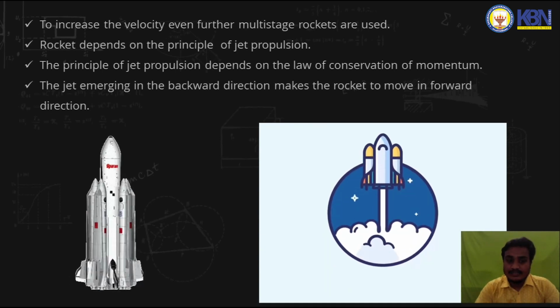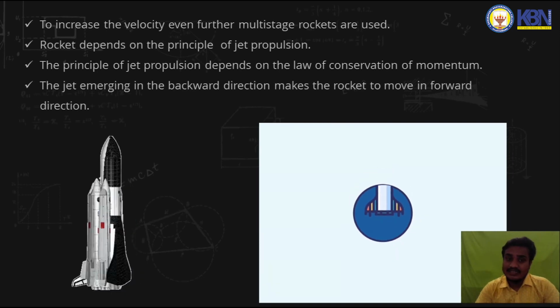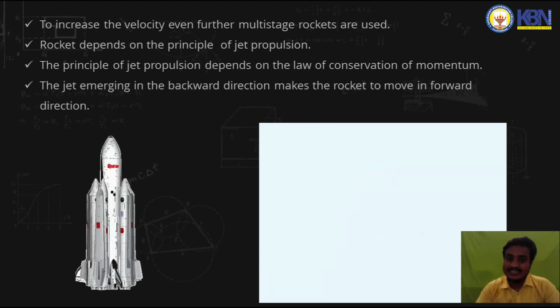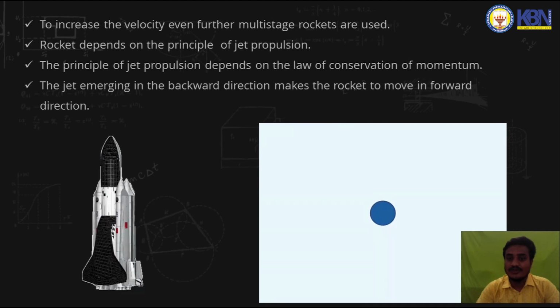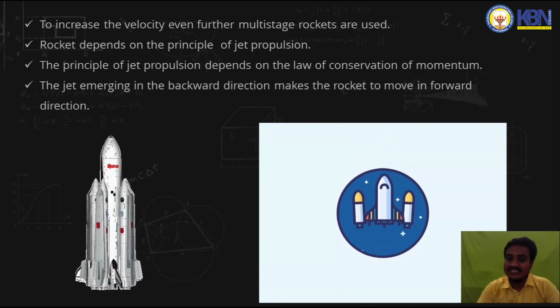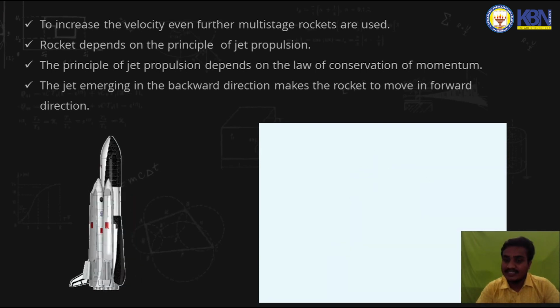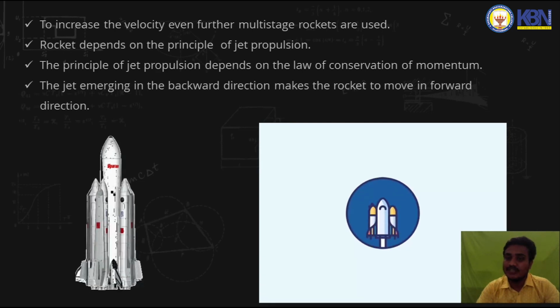After the fuel present in the first stage is burnt, it will detach from the rocket, as you can see in the right side diagram.